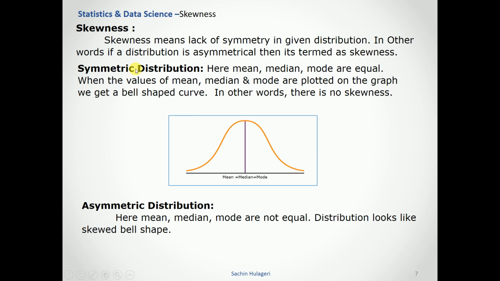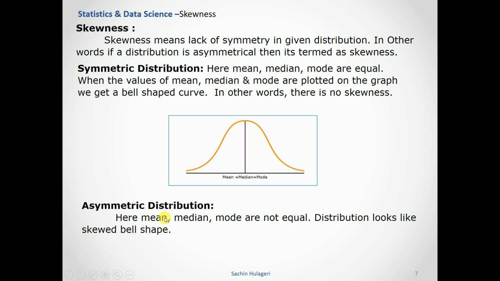Let's see what a symmetric distribution is. In a symmetric distribution, the mean, median and mode are equal. They all lie on the same point. When the values of mean, median and mode are plotted on the graph, we get a bell-shaped curve. In other words, there is no skewness, which means it is a symmetric curve. A typical symmetric curve looks like this, where mean, median and mode lie at exactly this point.